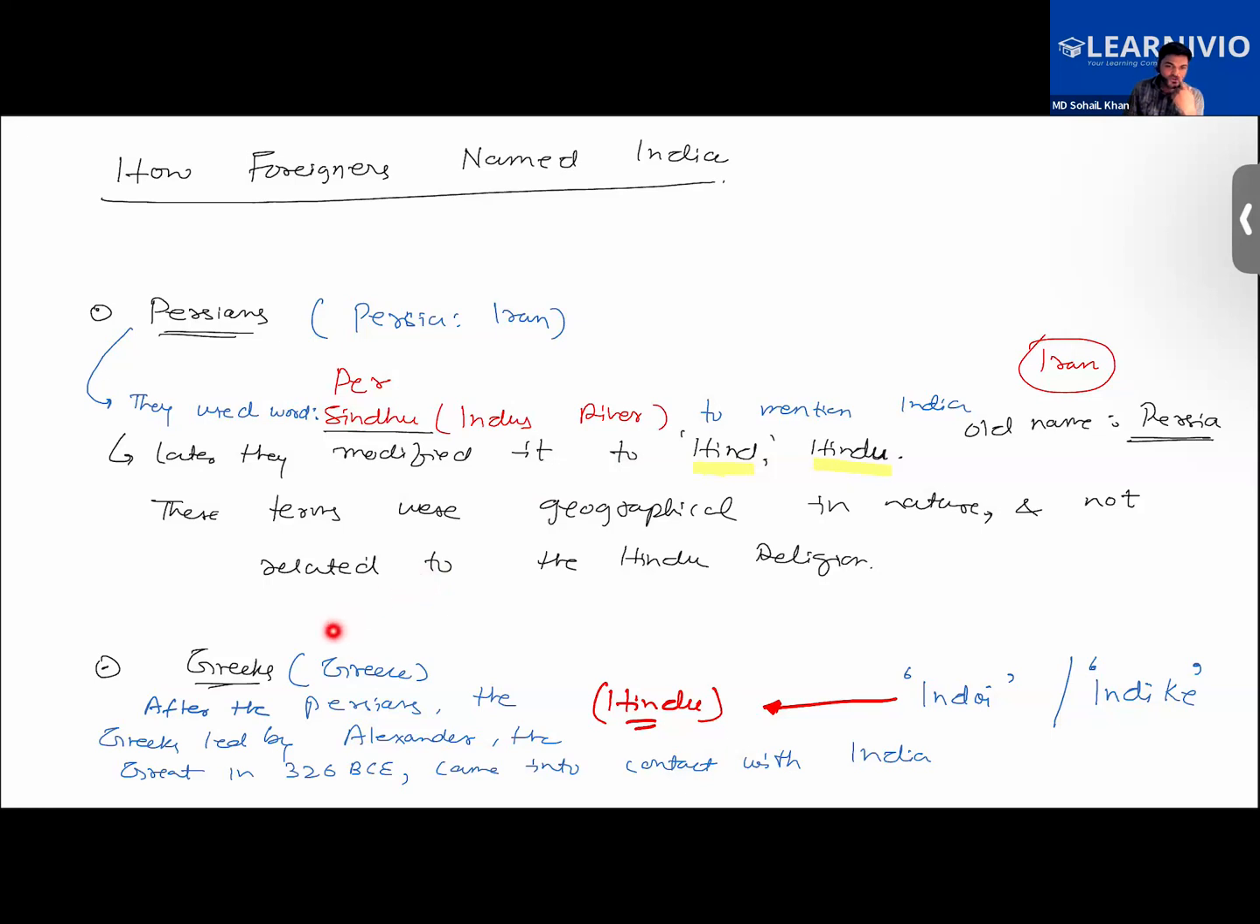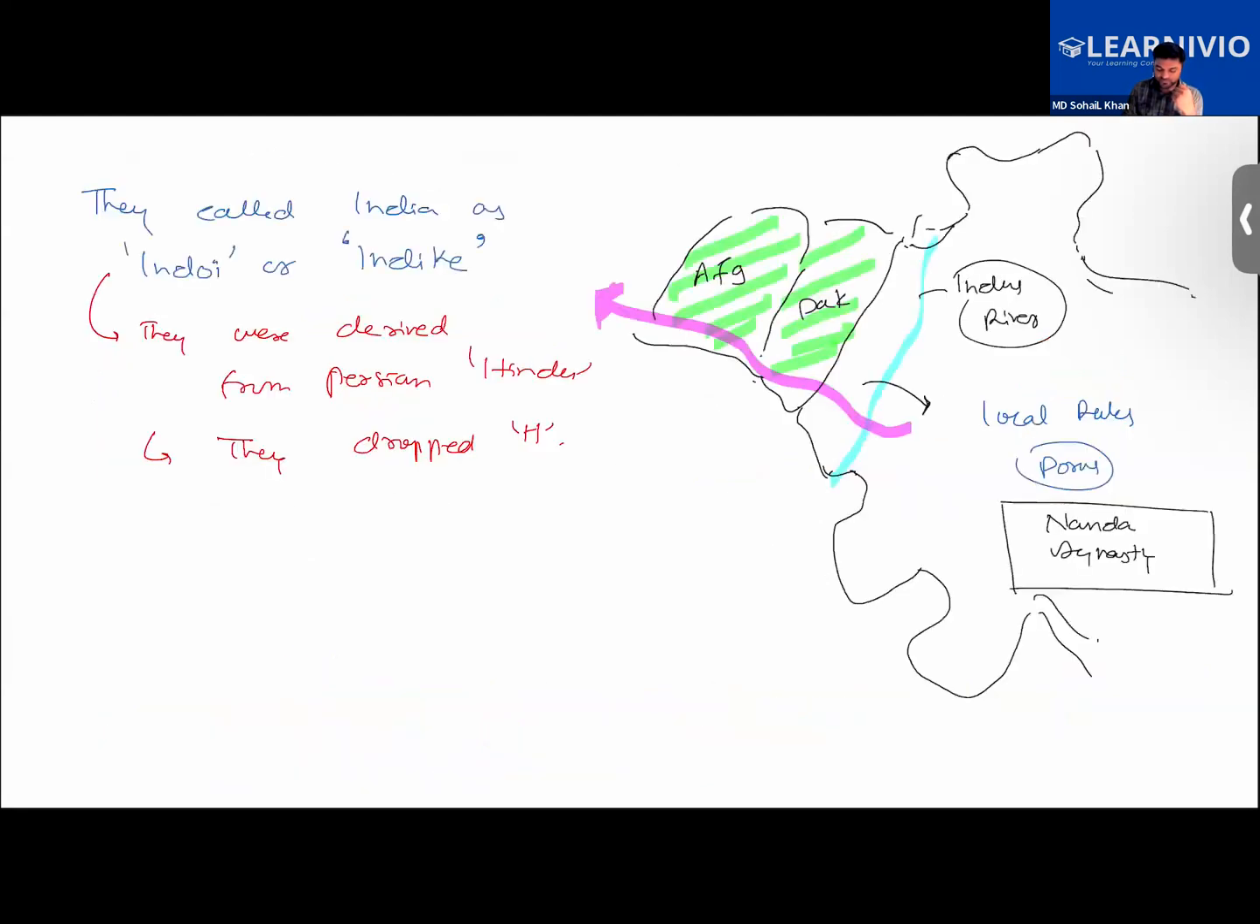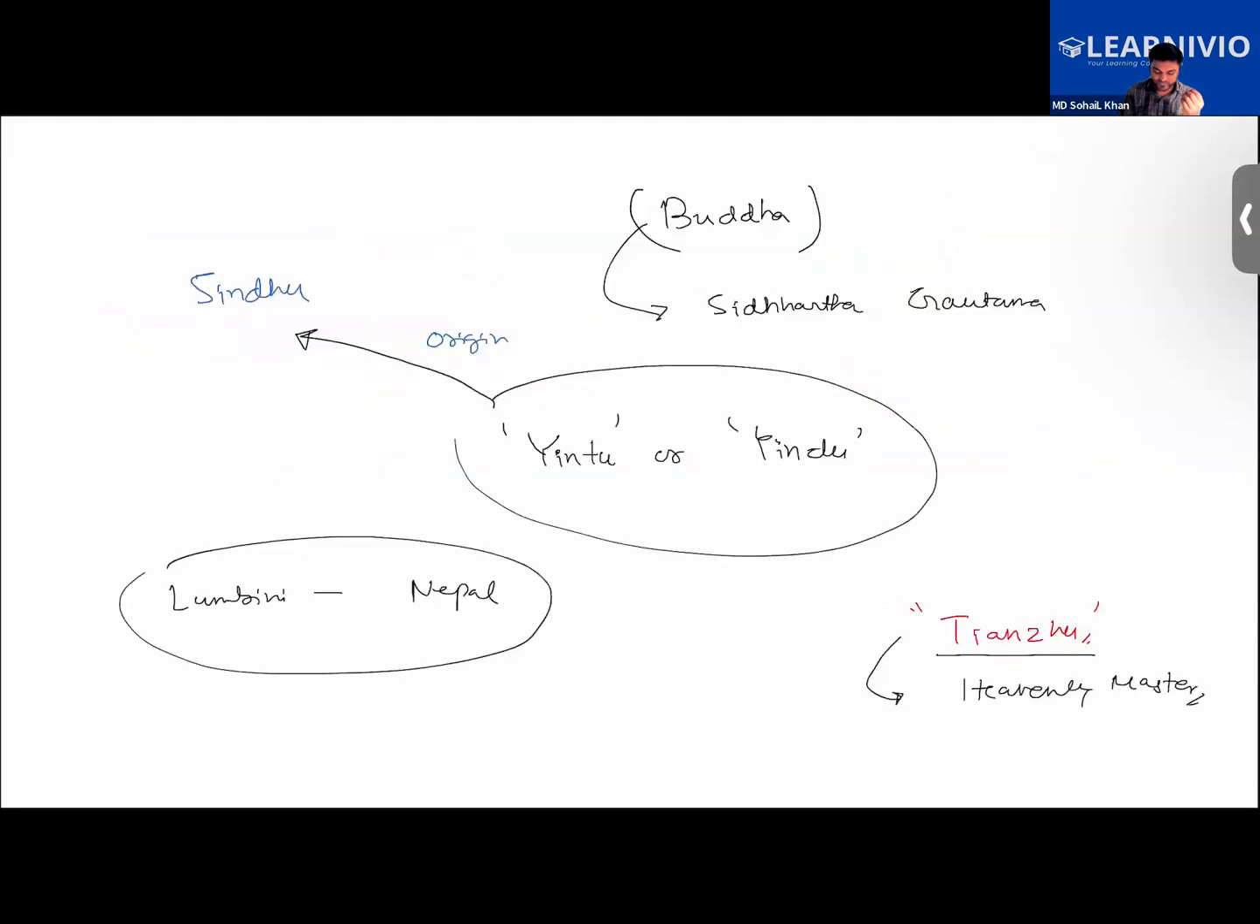Then after the Persians, the Greeks came. They were led by Alexander, who came in contact with India in 326 BC. And they named India Indui and Indike. These were also derived from the Persian word Hindu. They basically dropped the letter H, and without the H, they read it like Indu, Indoi, Indike.